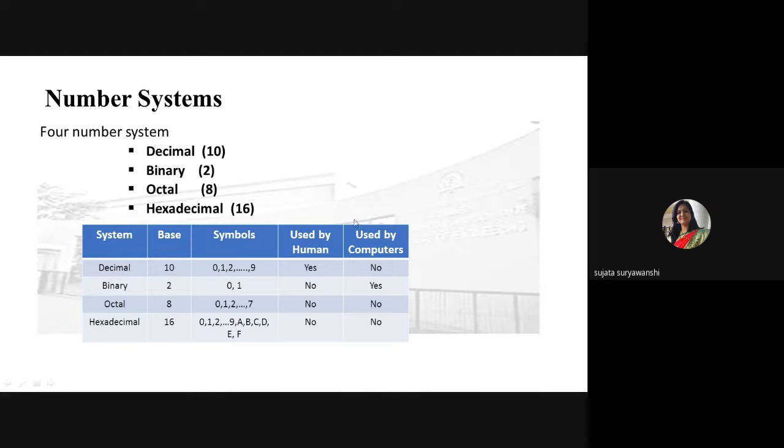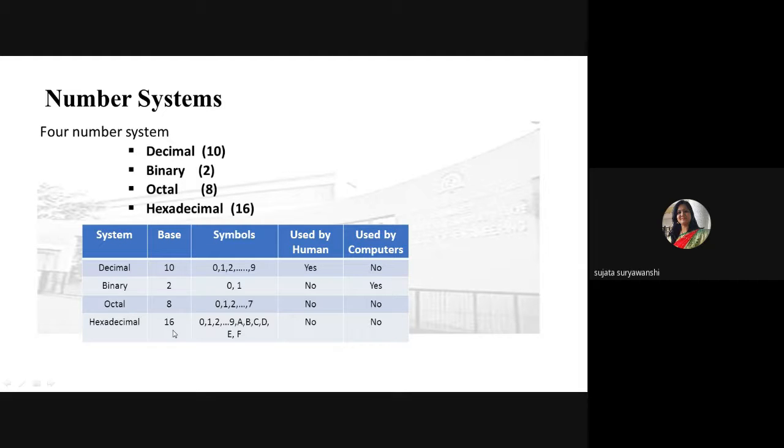Here this table shows the difference between all the number systems. The decimal number system has base 10, the binary number system has base 2, the octal number system has base 8, and the hexadecimal number system has base 16.